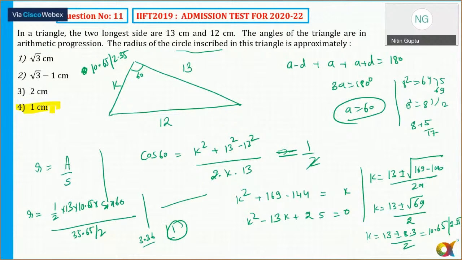So this is a difficult question, I'll say. Any doubts? You can do the calculation. Sine 60, we all know, is root 3 by 2, and then solve it. In the first case, the answer will be 3.36. In the second case, the nearest option choice is option number 4, which is 1.